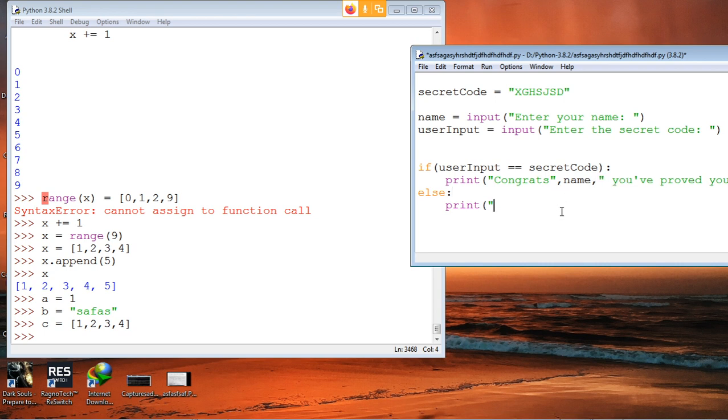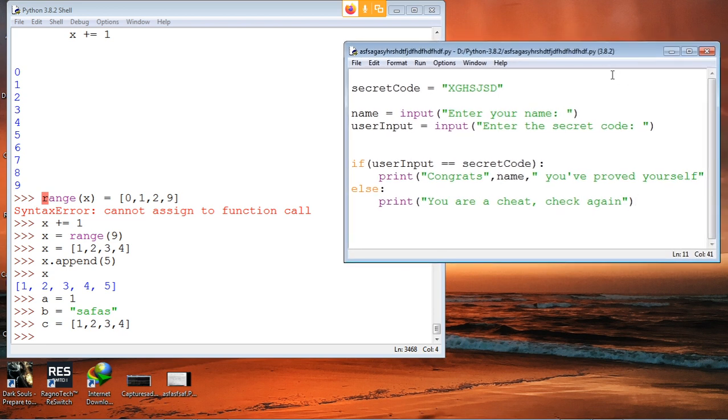We can check the name also. Else, print: wrong code, please enter the right code. The first statement sounds cruel, then check again sounds polite. Okay, we'll make it better: wrong code, check again.